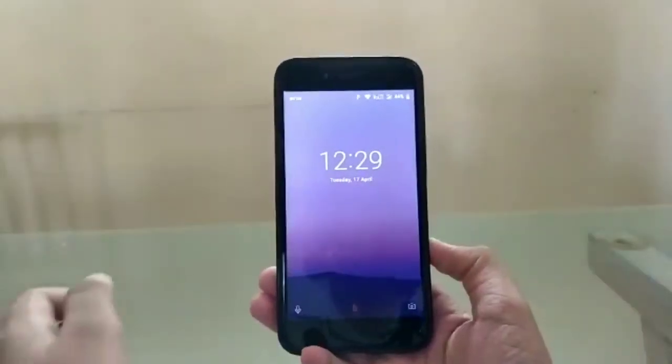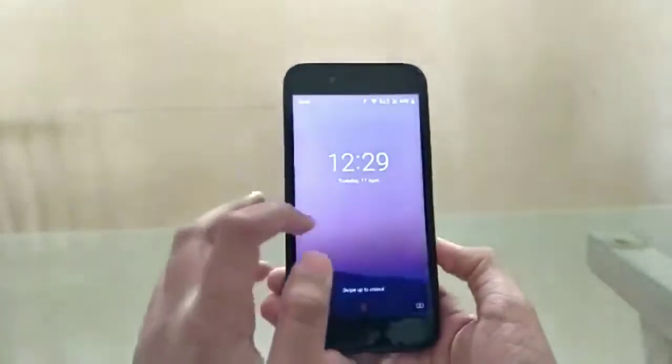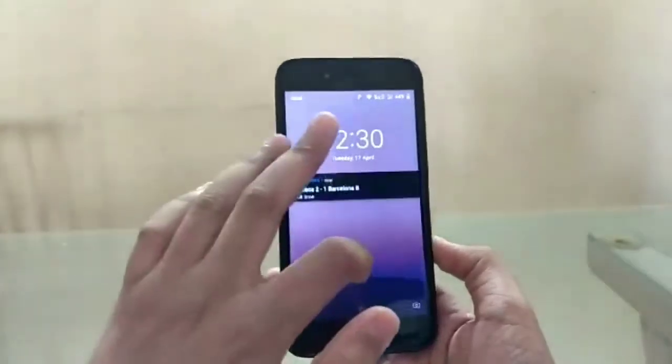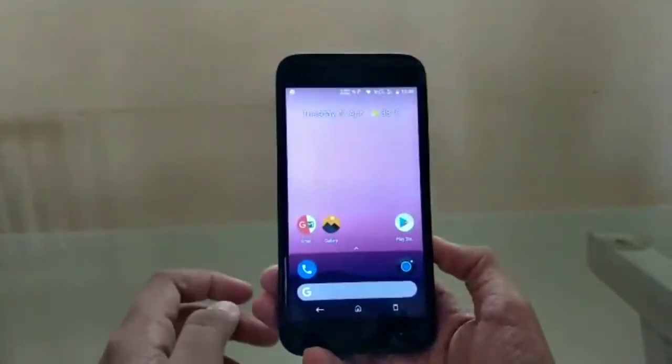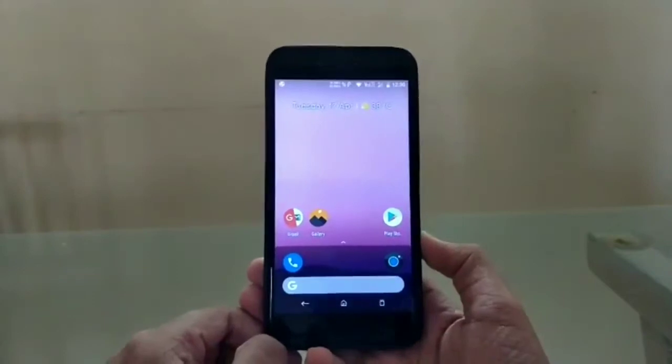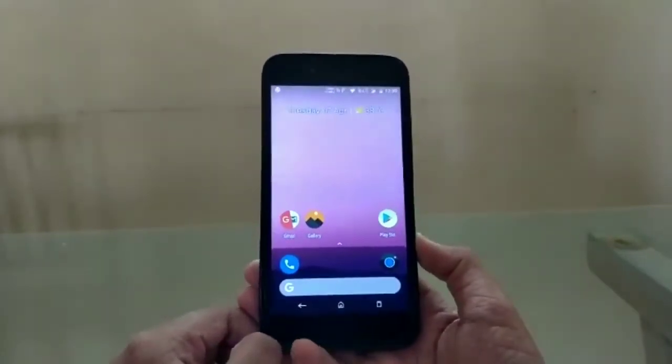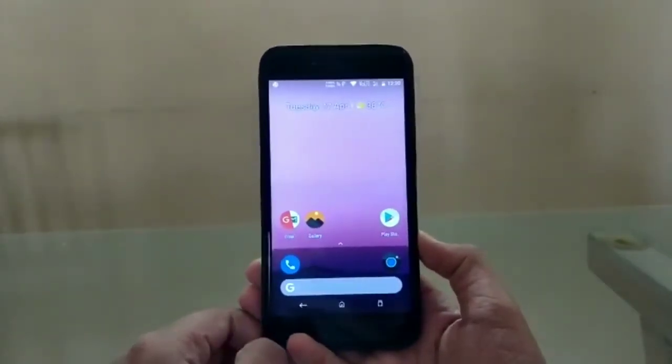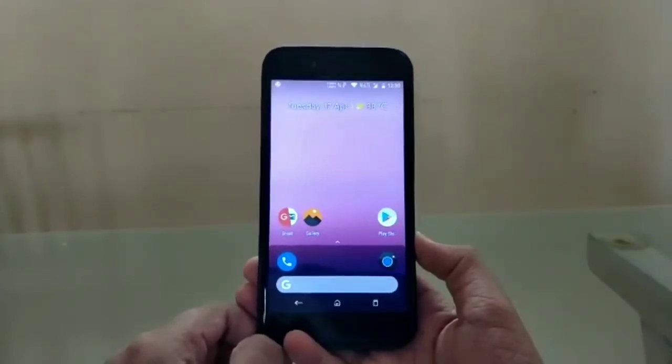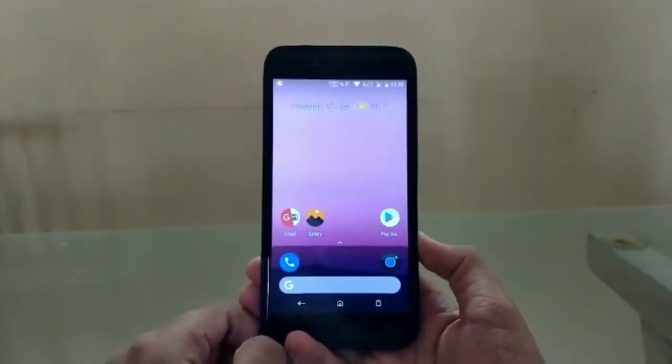So now after successfully rebooting my phone, I have again come to my home screen. Now as I swipe up, as you can see, the lock screen has been disabled, and if you want to activate it again, you can do it. So this method is really good and your parents can't even catch you, but yes, as I told you earlier, you need a TWRP recovery.